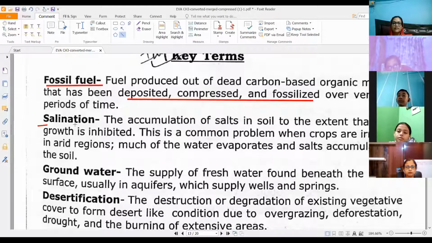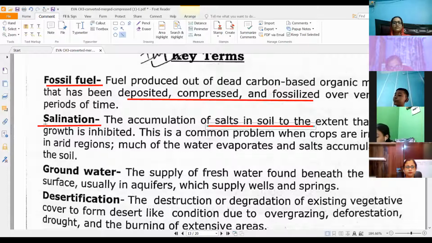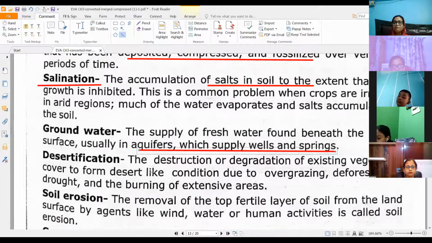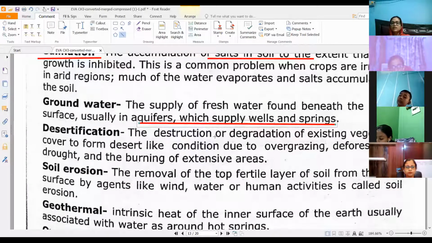Then there is salination, so accumulation of salt in soil. It refers to salination. Then groundwater, the fresh water that is found beneath the earth in aquifers, wells, and springs, that is known as groundwater. Desertification, that is the degradation of the fertile land into a desert like condition, is known as desertification.